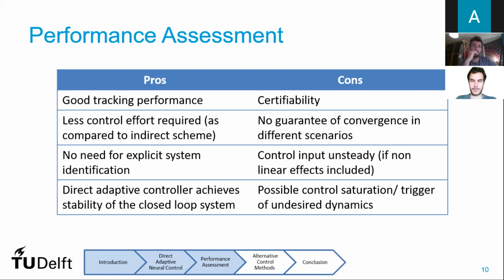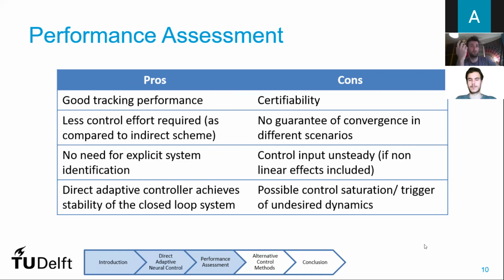Now, on the cons side, the reliance of the method on neural networks makes certifiability extremely difficult due to the non-deterministic nature of neural networks. For the very same reason, there is no guarantee of convergence in different scenarios. It should also be noted that the control input becomes unsteady if non-linear effects are to be included.